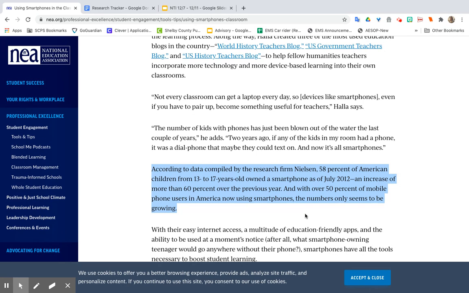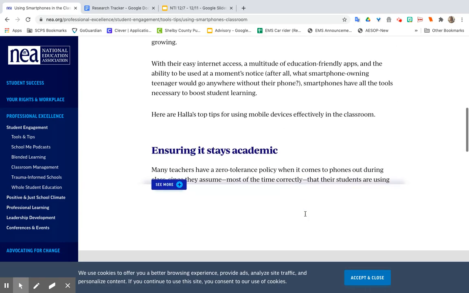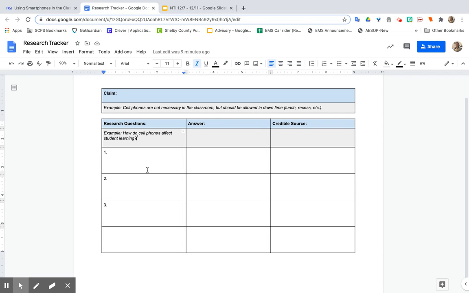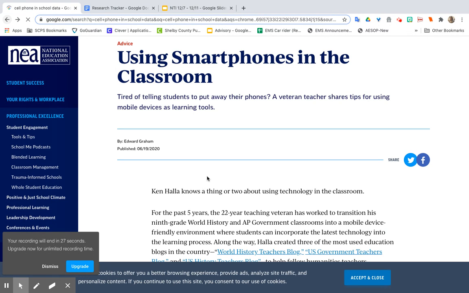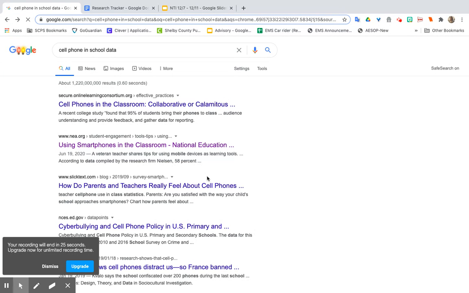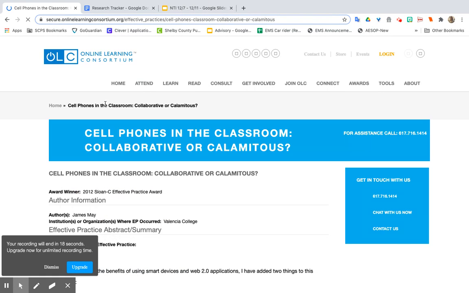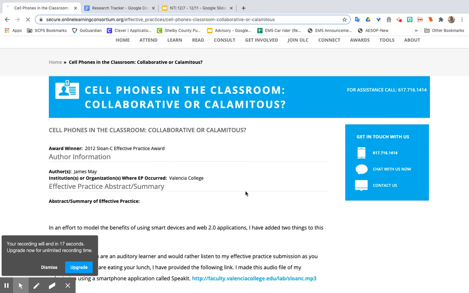So that's kind of an important thing to think about, is the amount of students that have phones and access to phones has increased. But not really what I'm looking for, because remember, I'm trying to answer this research question, how do cell phones affect student learning? So I'm not even going to read that whole article because it doesn't seem very helpful. But maybe I might go to this one now, a college study that looked at students that bring their cell phone to the classroom.